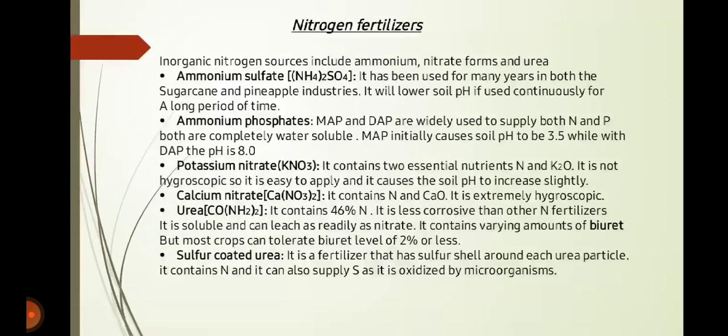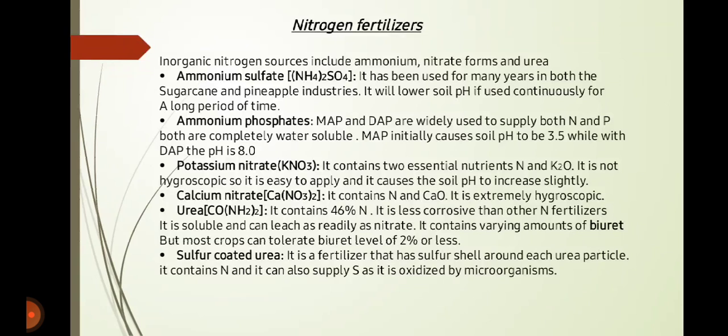The sources of nitrogen fertilizer include, first of all, ammonium sulfate. It has been used for many years in both the sugarcane and pineapple industries. It will lower the soil pH if used continuously for a long period of time. Second source is ammonium phosphate. So, monoammonium phosphate and diammonium phosphate are widely used to supply both nitrogen and phosphorus. Both are completely water soluble. Monoammonium phosphate initially causes soil pH to be 3.5, while with diammonium phosphate the pH is 8.0.